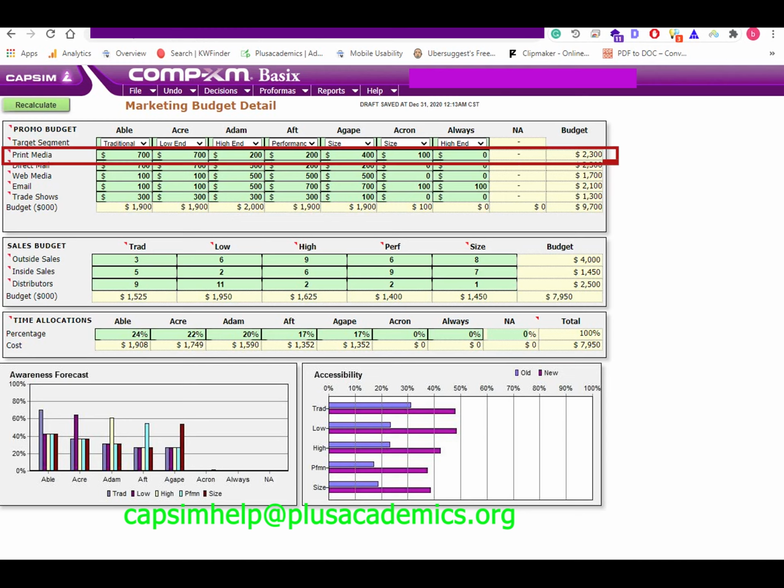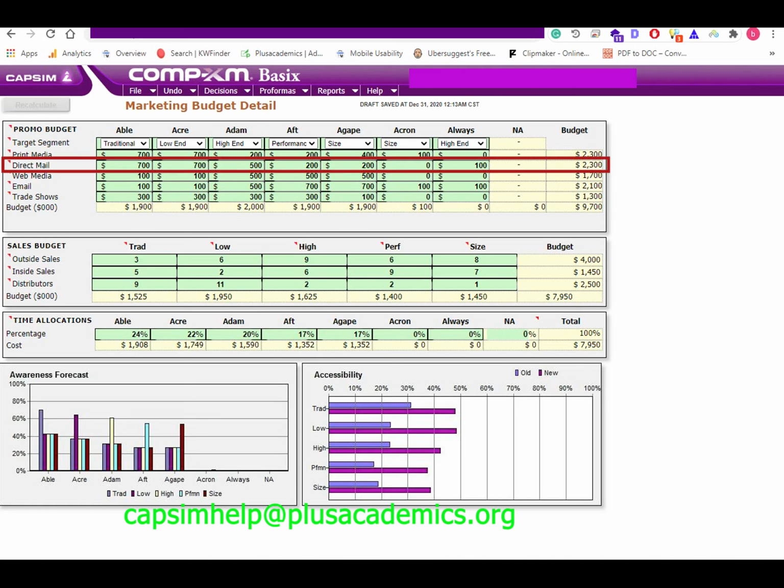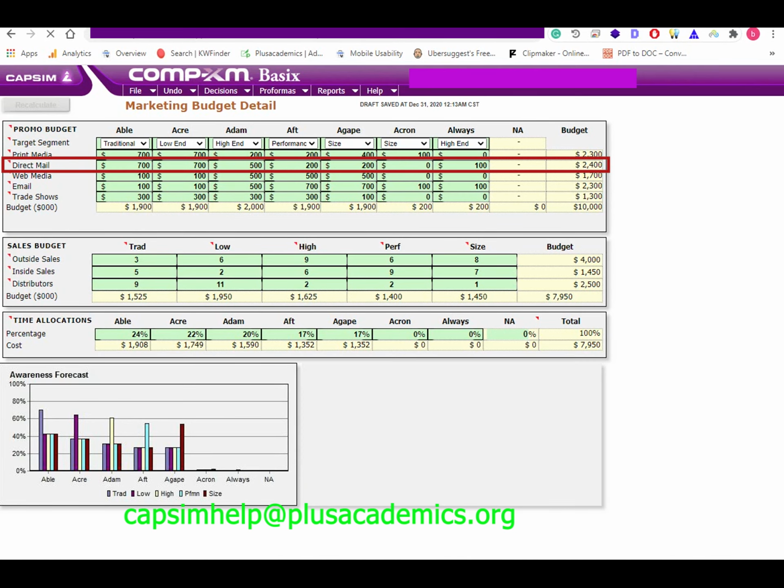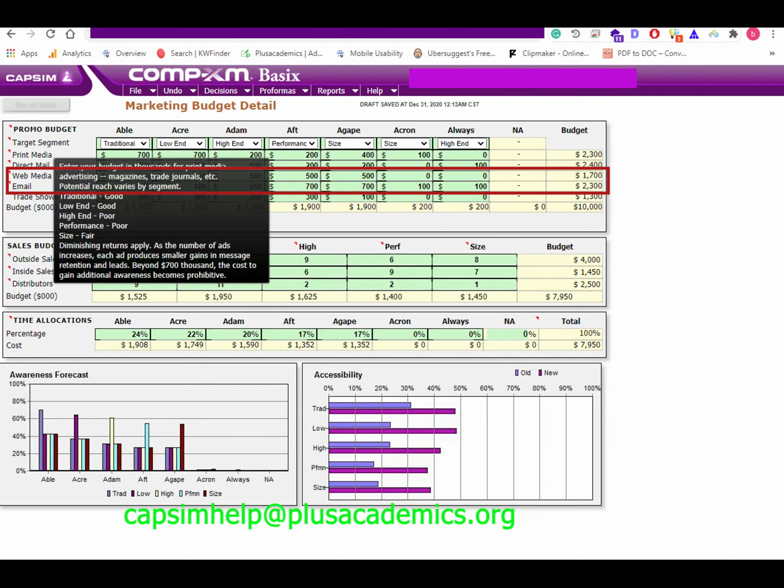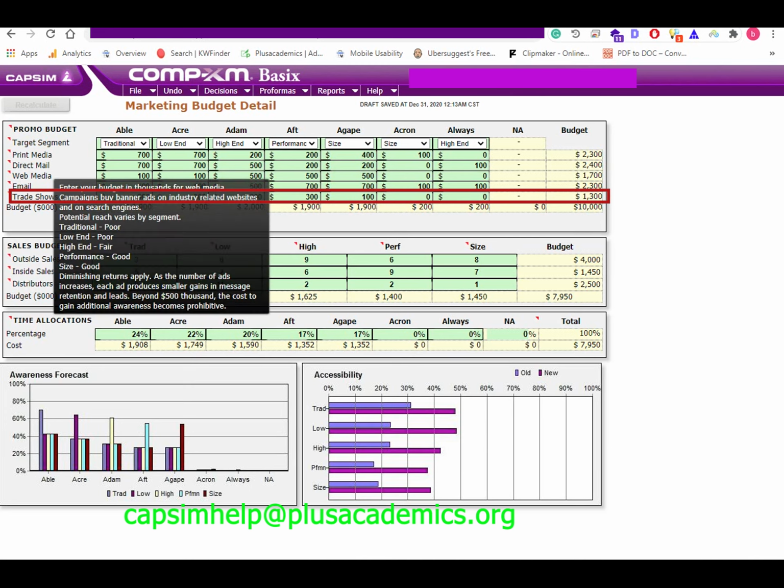Print media works based on traditional, low-end and size market segments. You can spend a maximum of 700,000 per each strategy. There's no additional benefit of spending more. Direct mail, on the other hand, works well in traditional, low-end and high-end. Web media and email work well for high-end, performance and size. Finally, trade fair works fairly on traditional, low-end and performance.